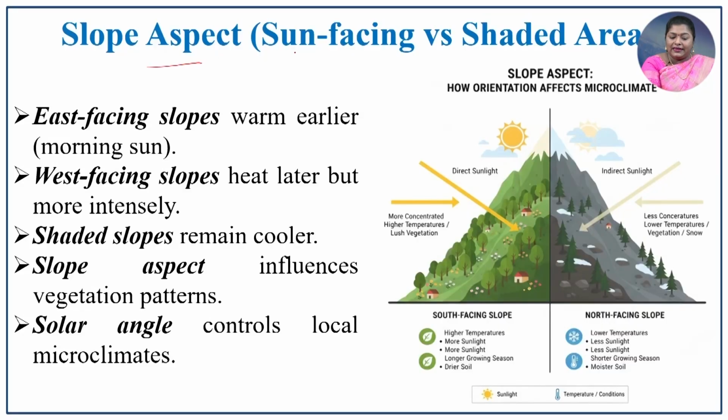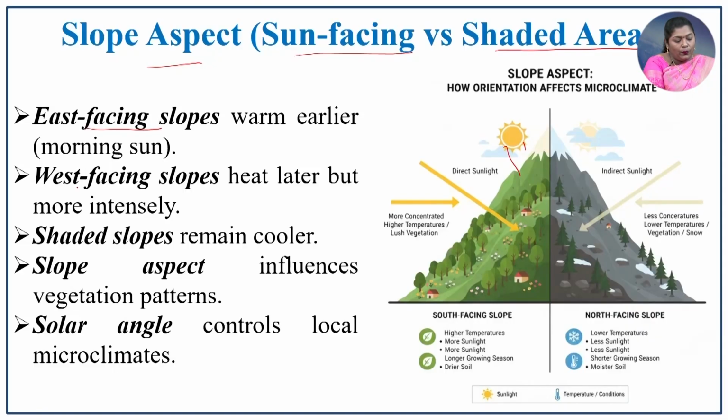The slope aspect, that is sun facing slope versus shaded area: east facing slopes are warmer earlier in the morning sun. When the sun rises, the east facing slope receives the solar radiation first, and then the west facing slope gets the heat later, but it is more intense and has long lasting heat in that particular region.